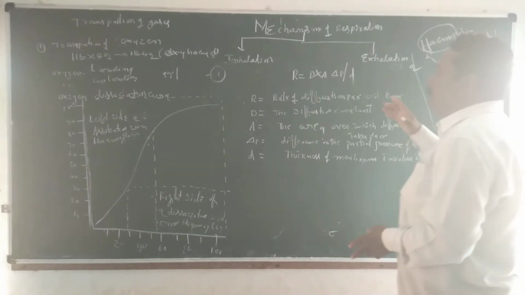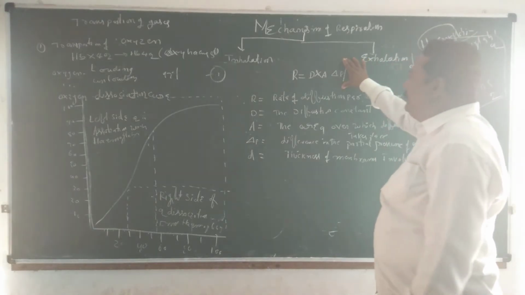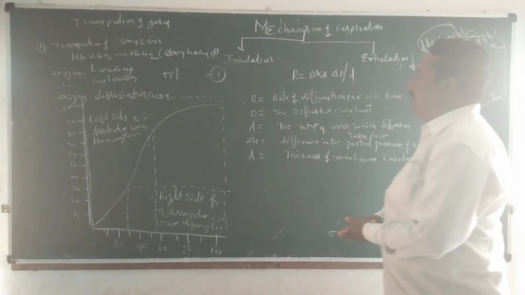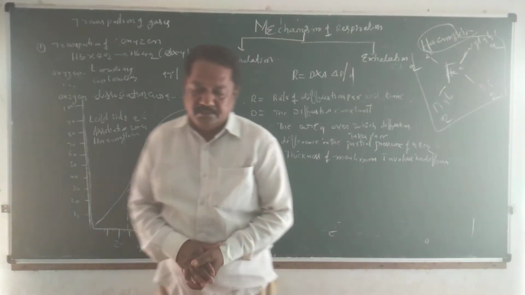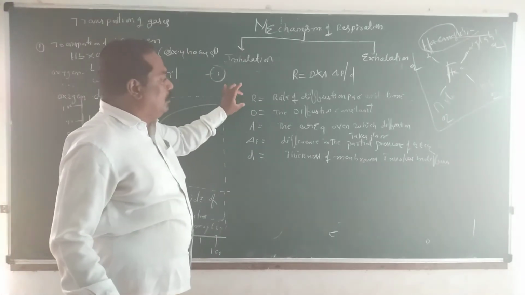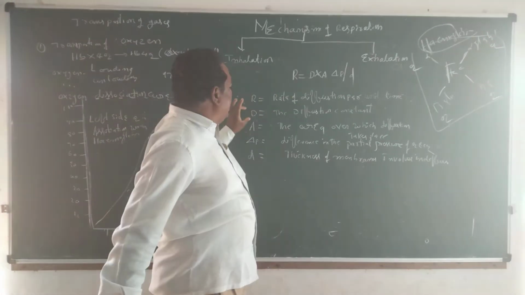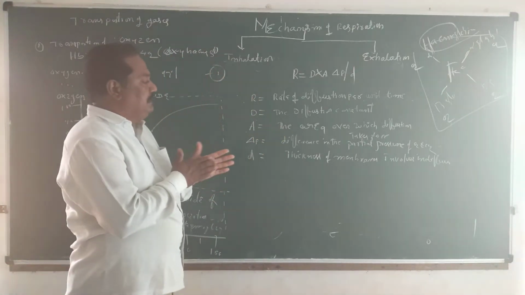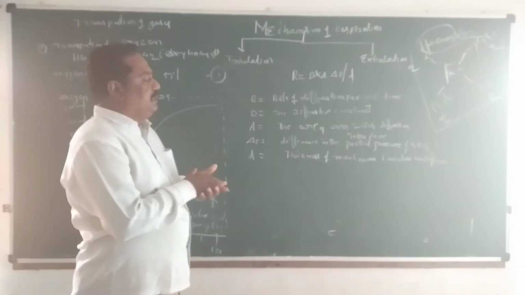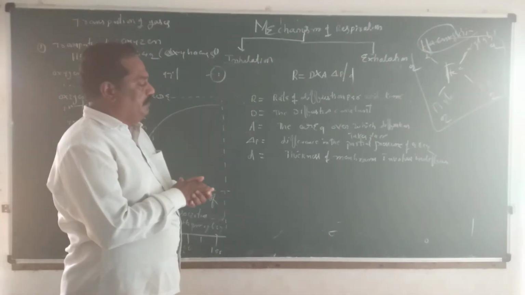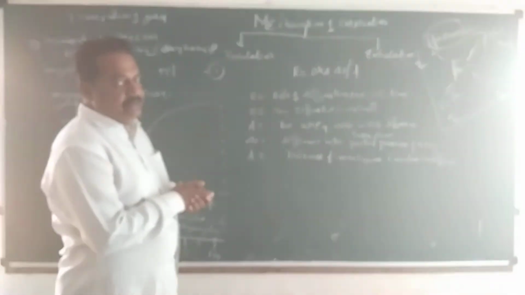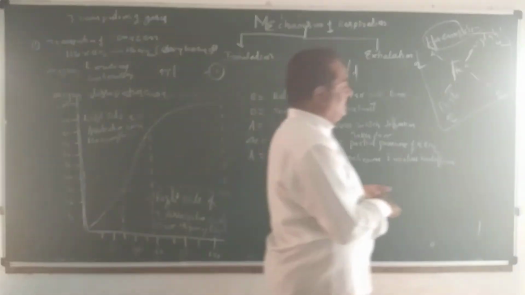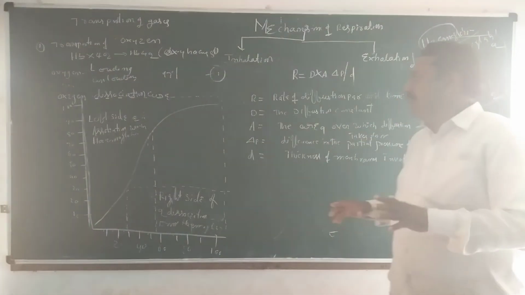an important principle is the formula, that is R = D × A × ΔP / d. Here R is the rate of diffusion per unit time. D is the diffusion constant. A is the area over which diffusion takes place. ΔP is the difference in the partial pressure of carbon dioxide and oxygen. And d is the thickness of the membrane involved in the diffusion. So this principle is very important.